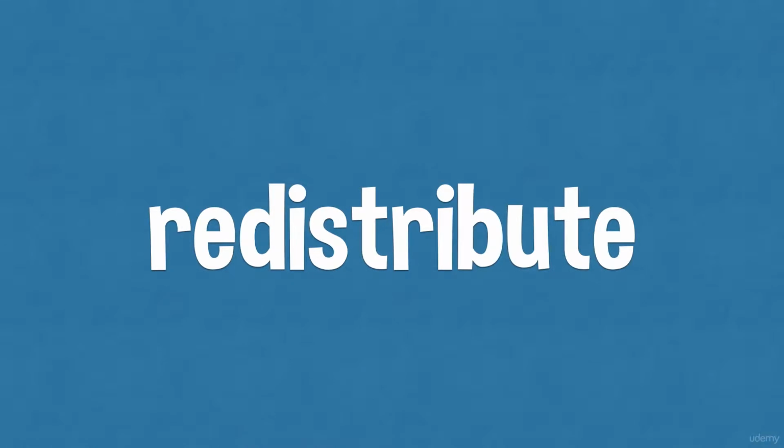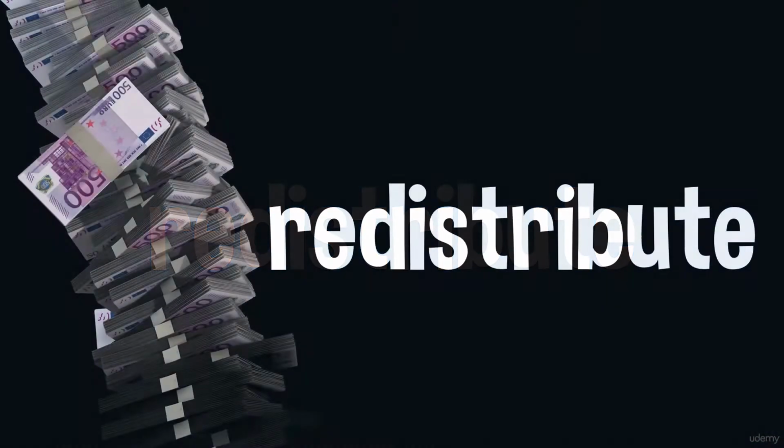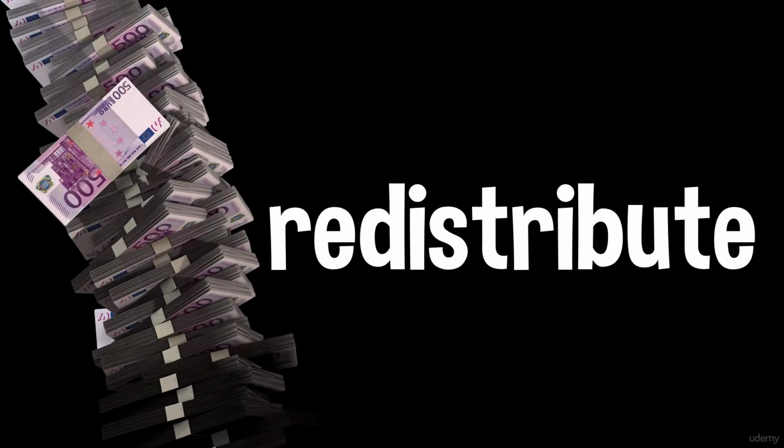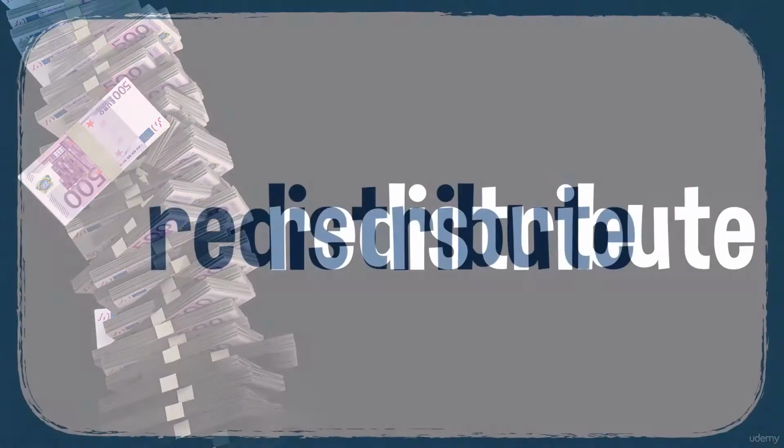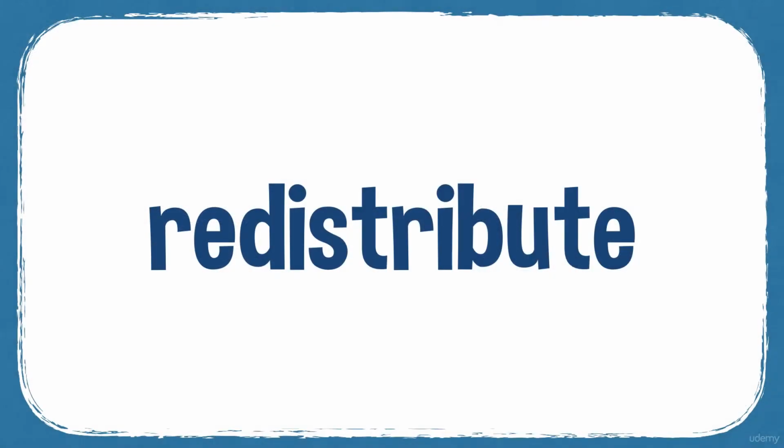Here's the next word, redistribute. So if something such as money or property or land is redistributed, it is shared among people or organisations in a different way. So money is moved around to other people. So it's moved from the way it was previously to different people. So it means distribute again, of course.